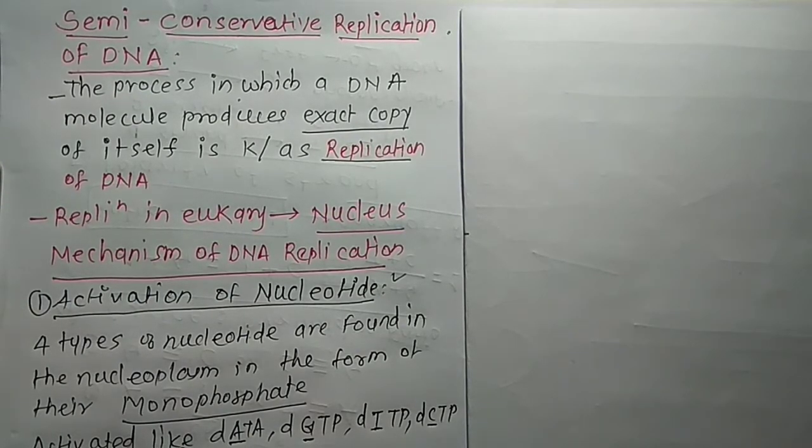It occurs in the presence of the enzyme called phosphorylase, and the process is called the activation of nucleotide.